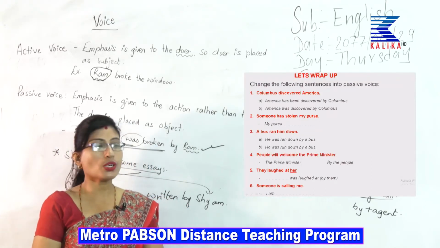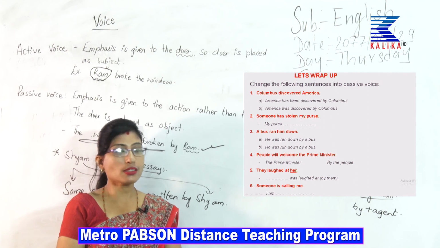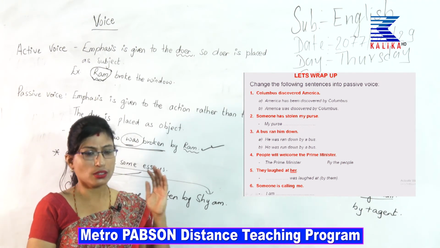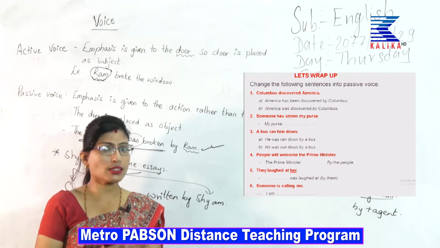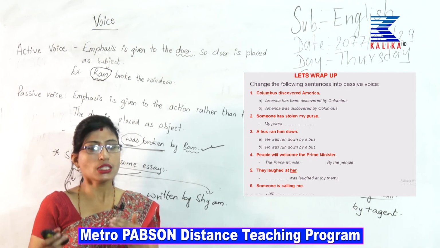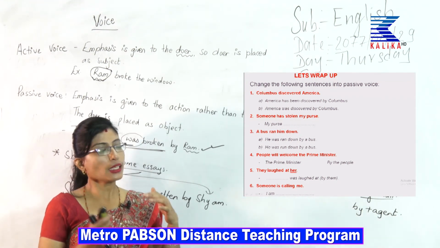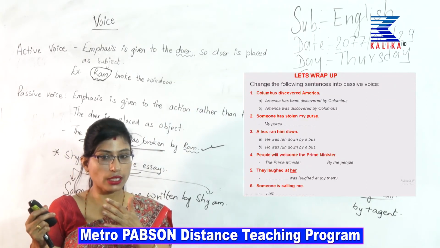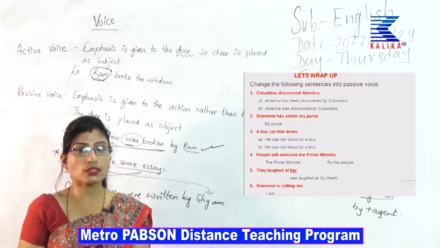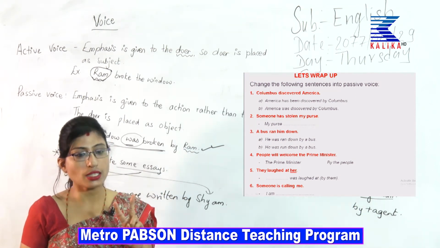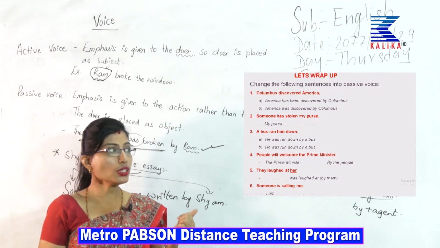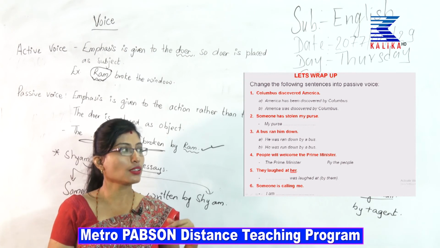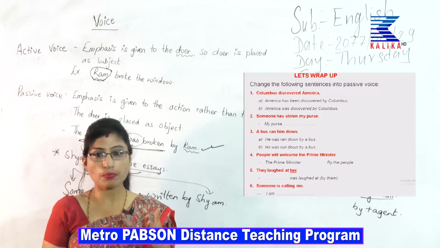There is another one for you, and that is a bus ran him down. This question really has a difficulty level for students of grade 9, and this is asked most of the times in your exam. So, I would ask you to change that. I have given you again two options. He was ran down by a bus, he was run down by a bus.